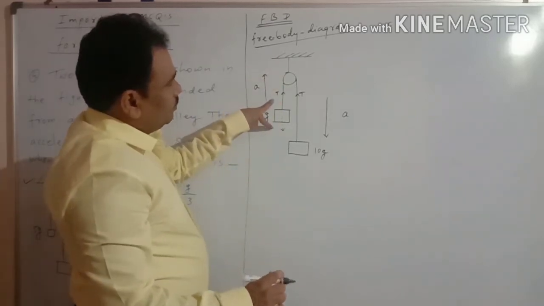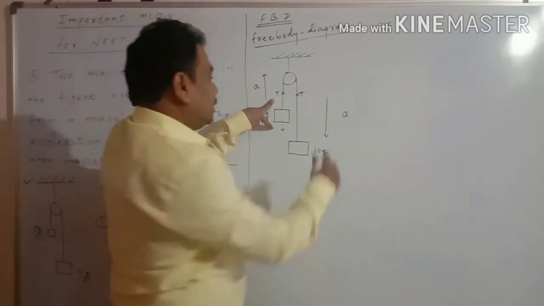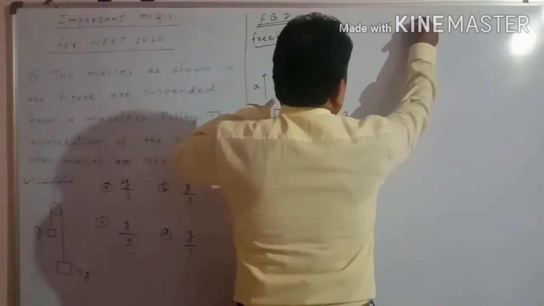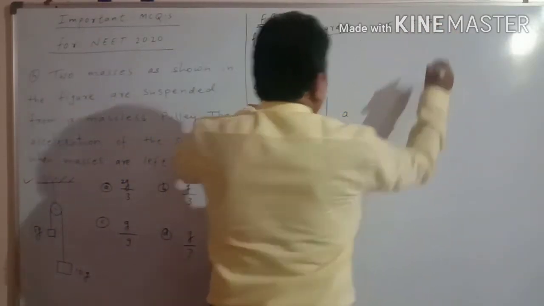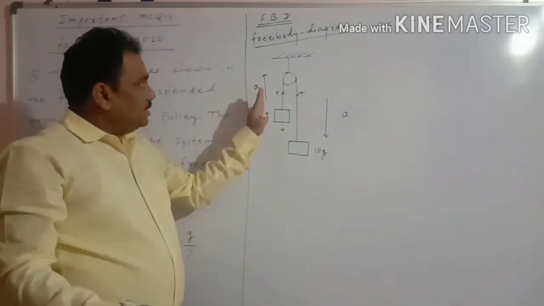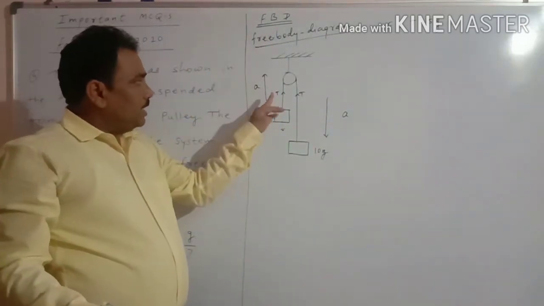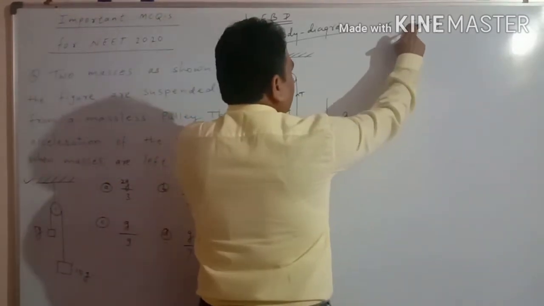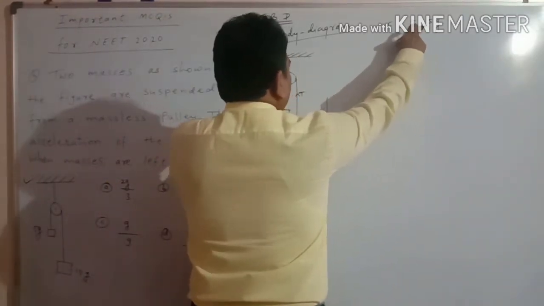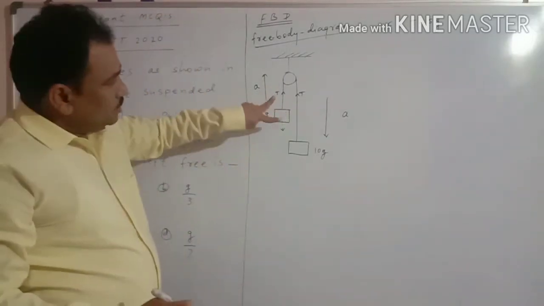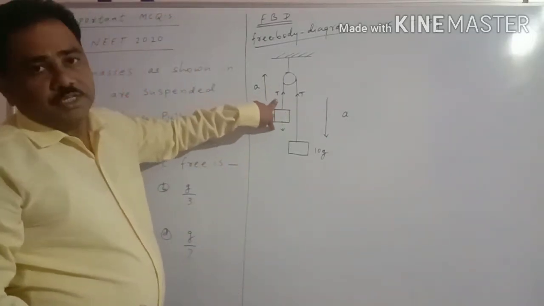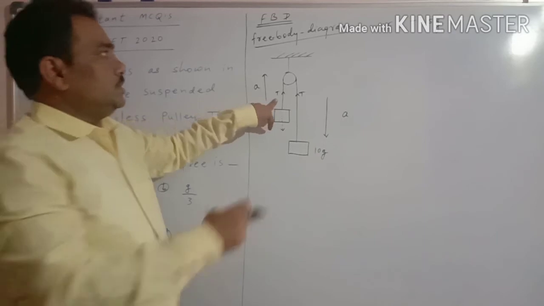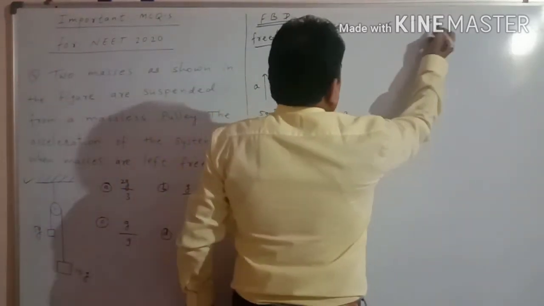That's why both are in opposite directions. Acceleration is in upward direction, that's why we write T first. So we write T minus 5g. Why minus? Because both are in opposite directions.